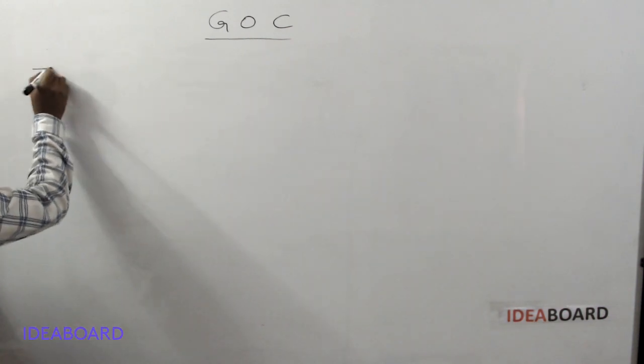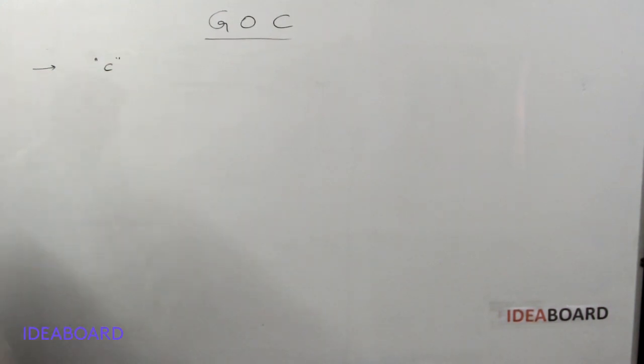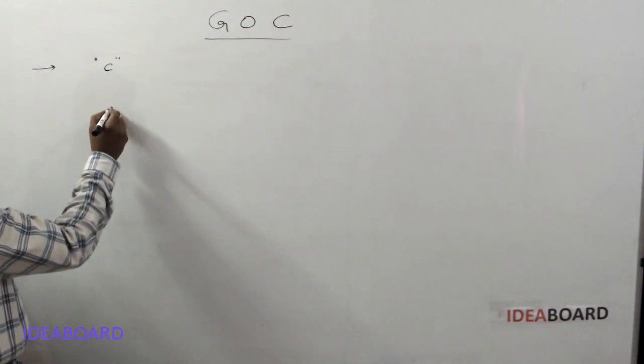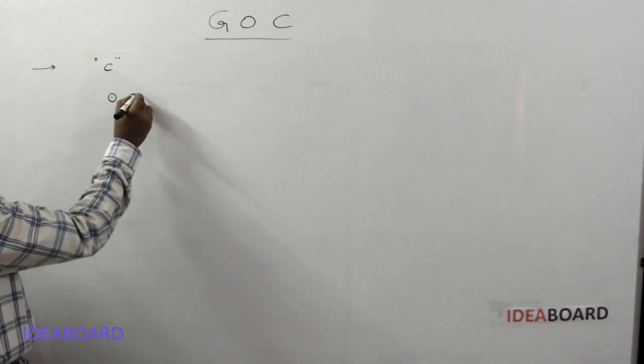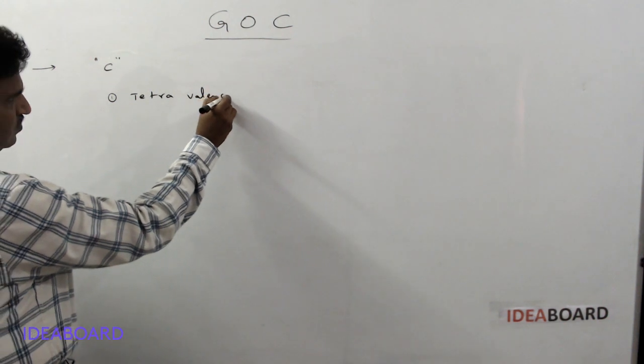Here, the first point: organic compounds have carbon as the backbone. All organic compounds have carbon as the backbone. Why does carbon form a large number of compounds? Because of its tetravalency.